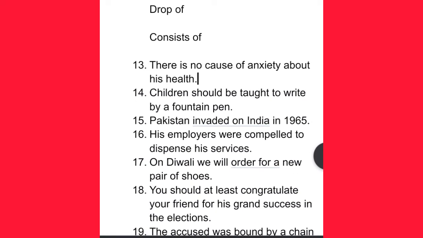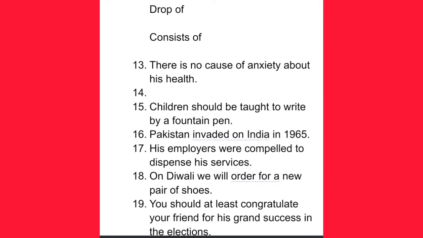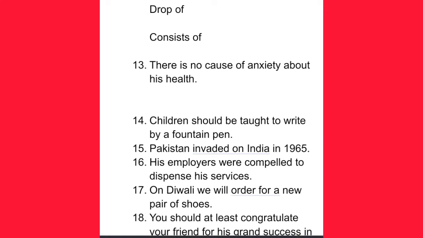So next example, example number 13. It says: There is no cause of anxiety about his health. Again, here remember, this particular error is committed very frequently by the majority of people. Always remember, after anxiety we have to use for, not of.